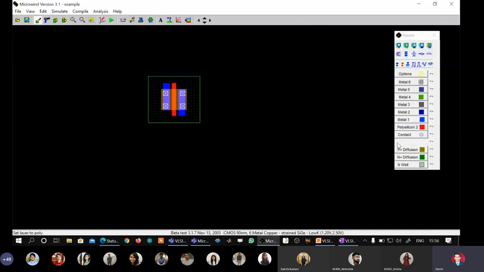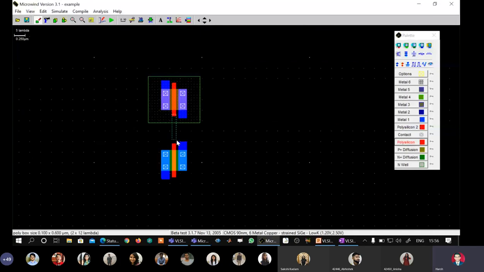I will use polysilicon. I will do some kind of a drawing such that they are aligned. Use metal one, connect the drains together. Okay, there is an undo also here. There is only one undo available here. Okay, I will connect it.